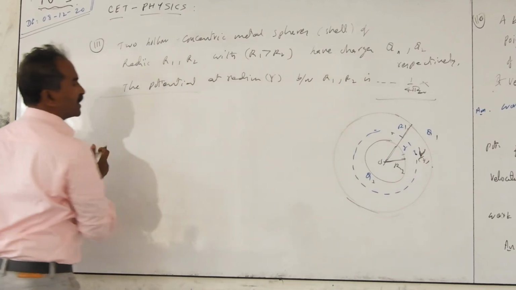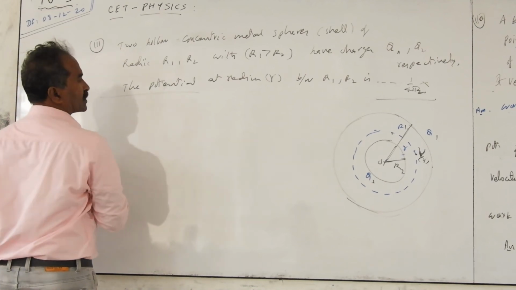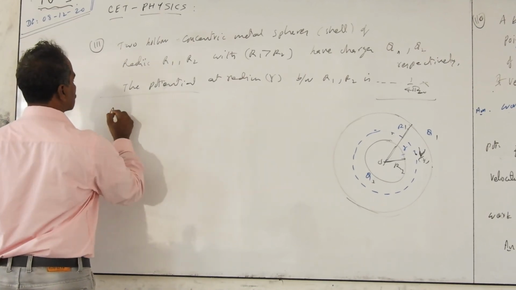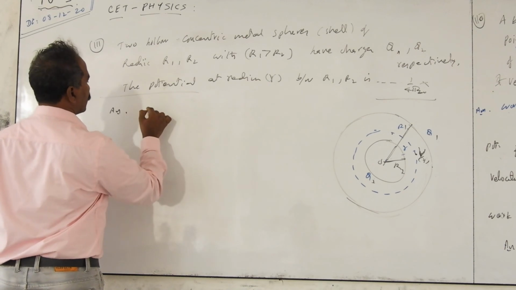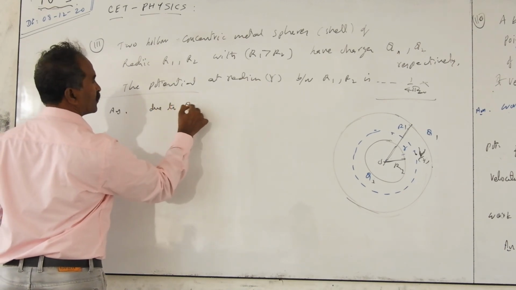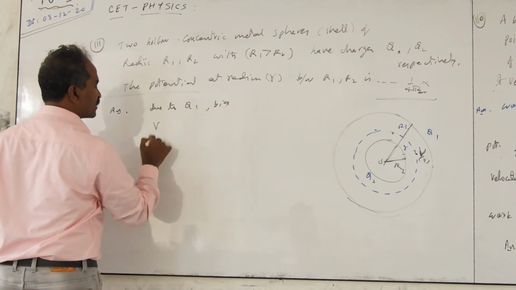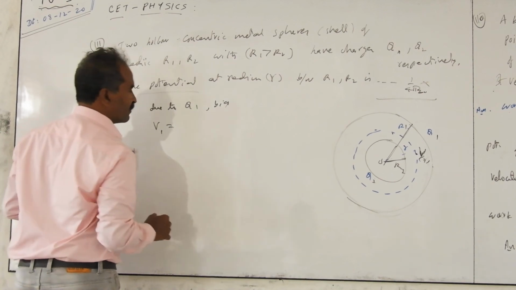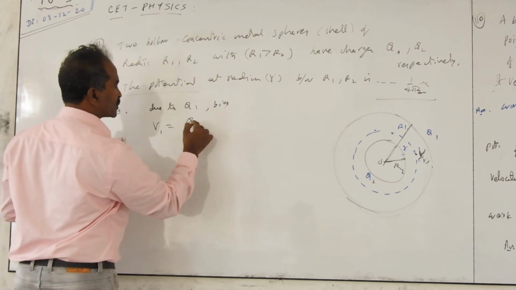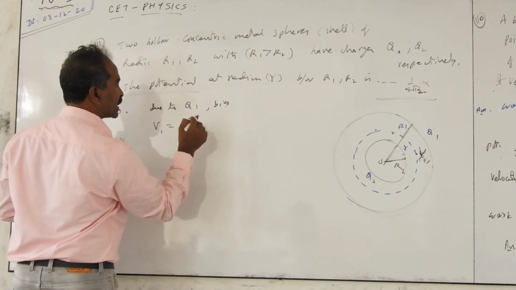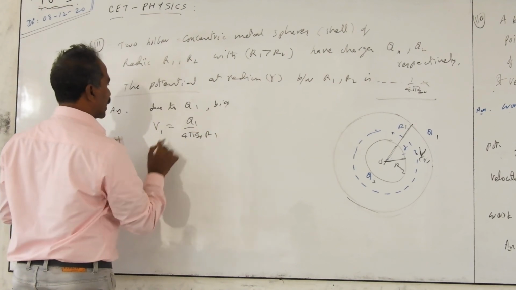Due to the bigger sphere, the potential inside is the same. So if you take the outer sphere part, due to the outer sphere, the potential is due to Q1, that is the bigger sphere. The potential at the inside part, taken as V1, is nothing but the charge Q1 by 4 pi epsilon, the radius being R1. And due to the inner sphere,